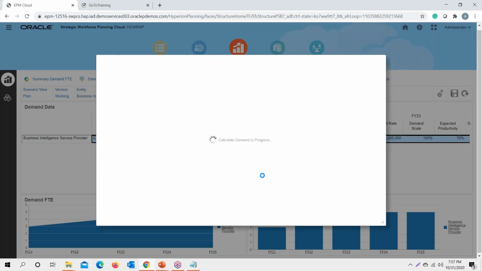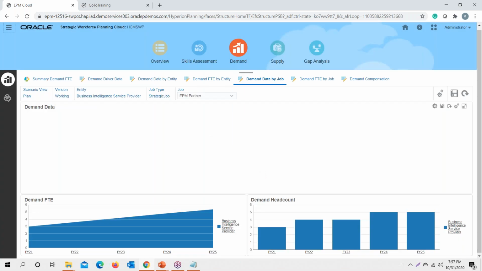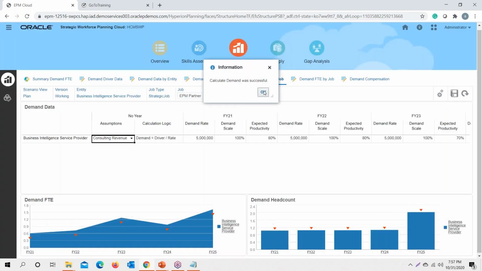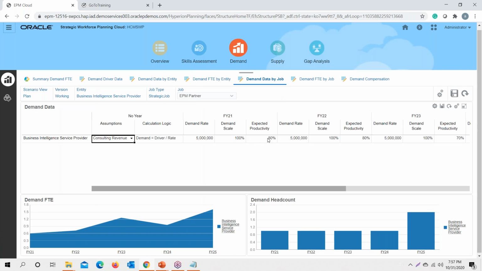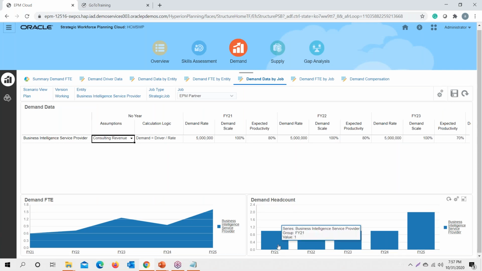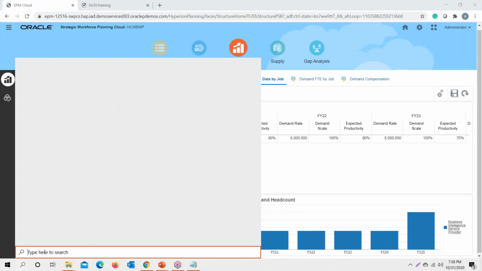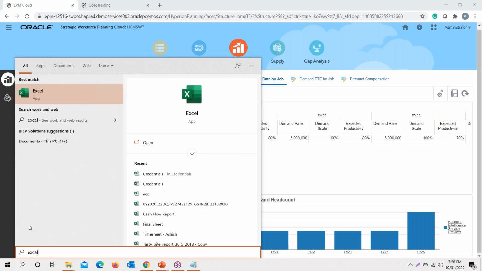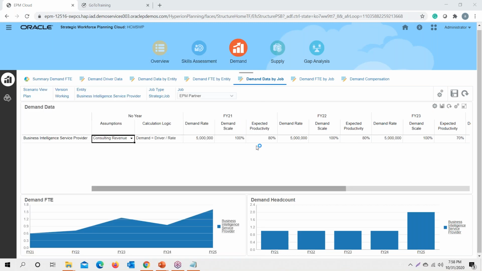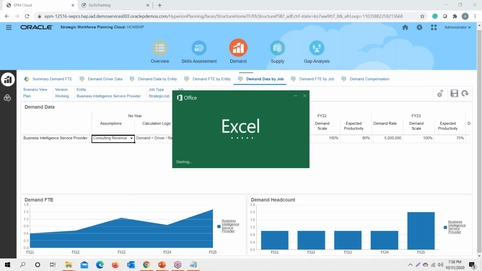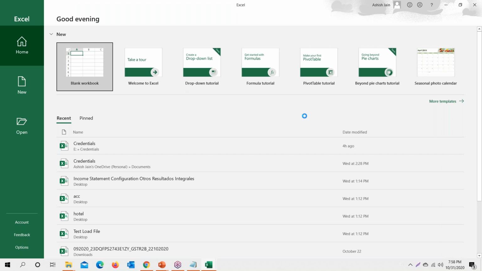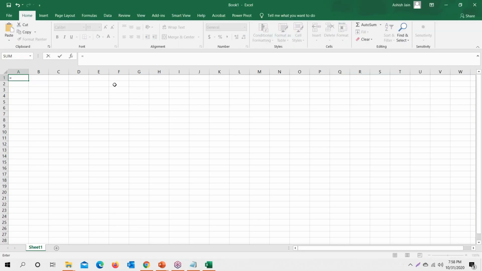So if I click calculate demand in here, the expected productivity will be demand data divided by rate and multiplied by 1 minus expected productivity. So this is the 20% of the same. If you want to see the calculation of it, let me open this in Excel. So how the calculation is working out: what I am saying to my application is that for every 15 million revenue that I want to generate, every EPM partner would be generating a revenue of 5 million.